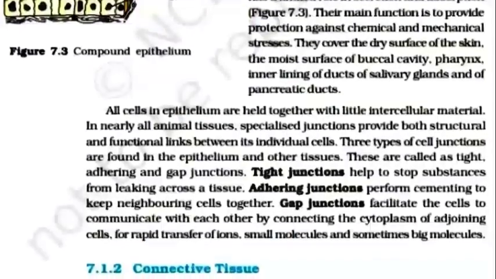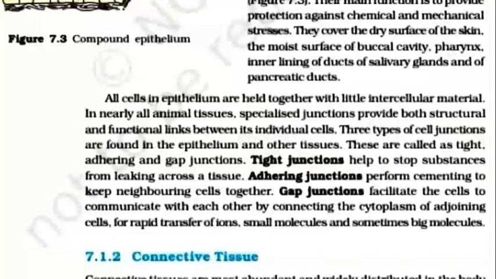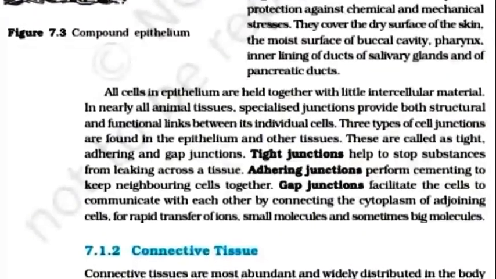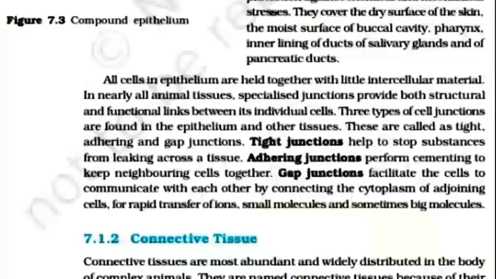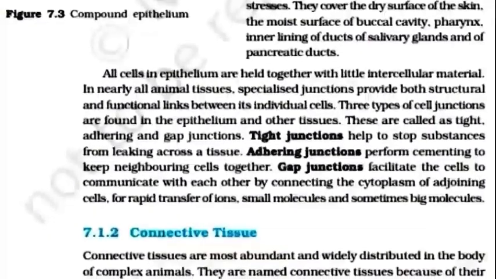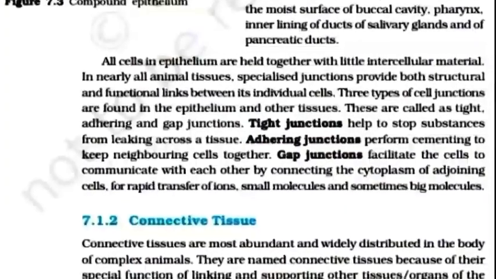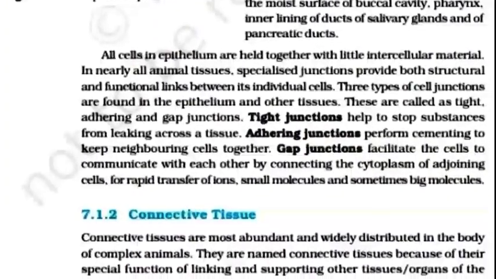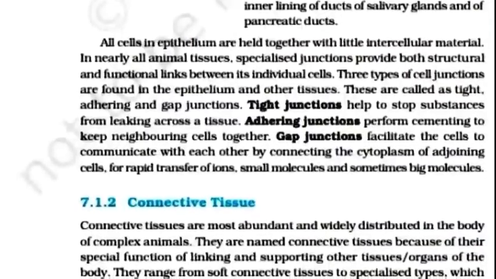Adhering junction perform cementing to keep neighboring cells together. Gap junction facilitate the cell to communicate with each other by connecting the cytoplasm of adjoining cells for rapid transfer of ion, small molecule, and sometimes big molecules.